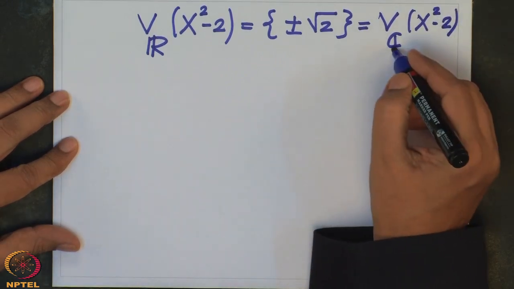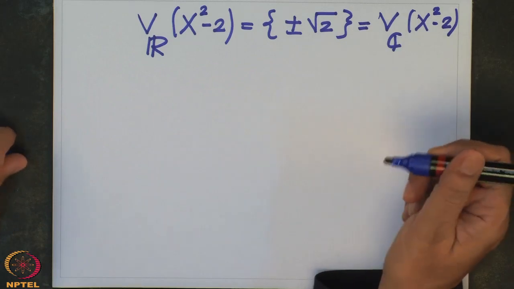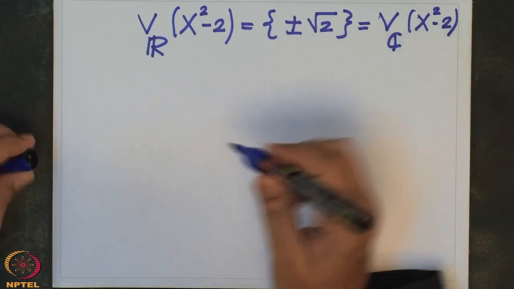So, it is very, very important where we are looking for solutions, and many times we don't have solutions in the base field. So, we try to enlarge the field to a bigger field, and so on. This is what we will do.